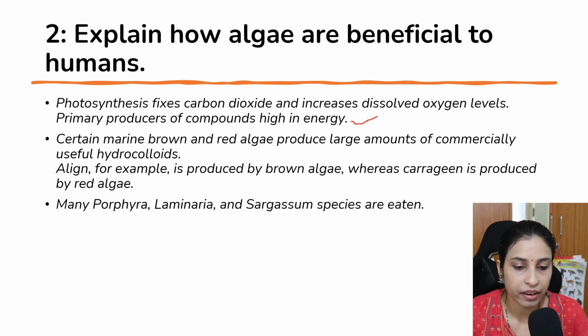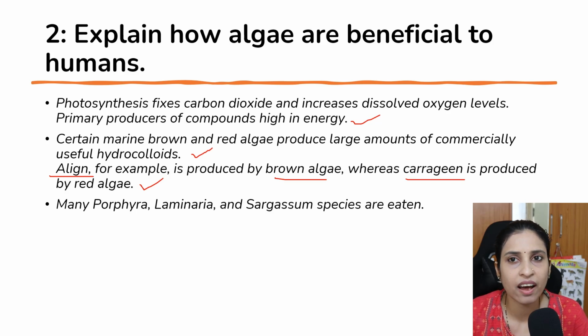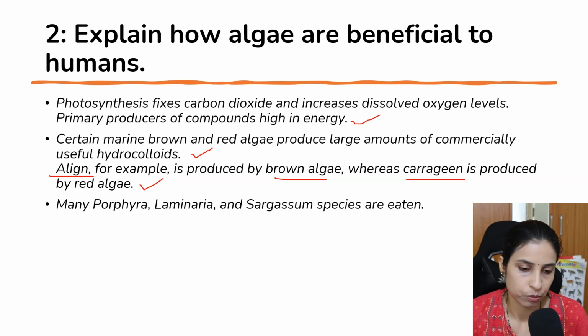Marine brown and red algae produce large amounts of commercial hydrocolloids like algin, for example, which is produced by the brown algae, whereas carrageenan is produced by the red algae, and they have commercial importance. Then many species like Porphyra, Laminaria, Sargassum, Chlorella, Spirogyra we can eat as single cell protein. So algae act as a food for humans also.